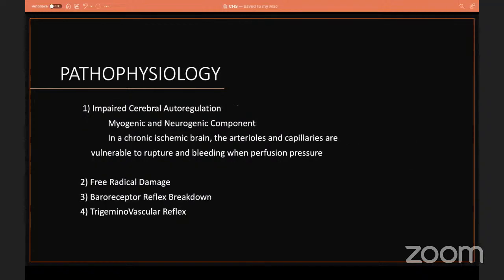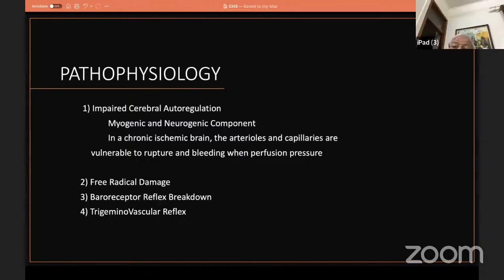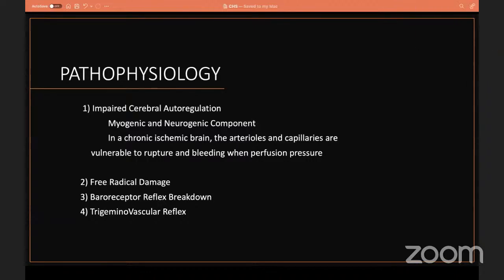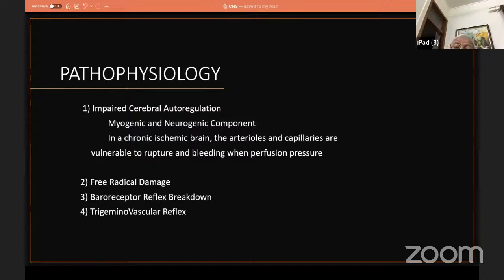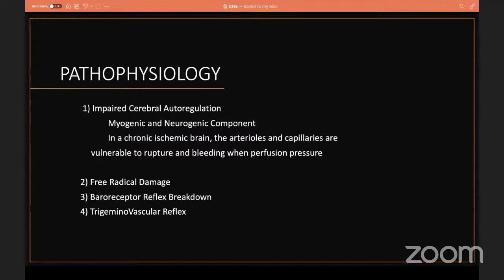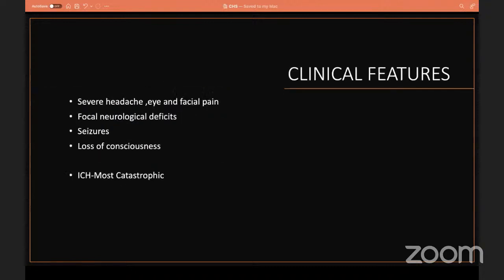The pathophysiology explained is impaired cerebral autoregulation in the ischemic brain, where the ischemic brain has small vessels which are not able to tolerate the high flow immediately after the procedure, which eventually leads to hyperperfusion followed by bleeding. This is the most accepted theory. The other theories are free radical damage in the ischemic brain and baroreflex breakdown because of carotid manipulation.